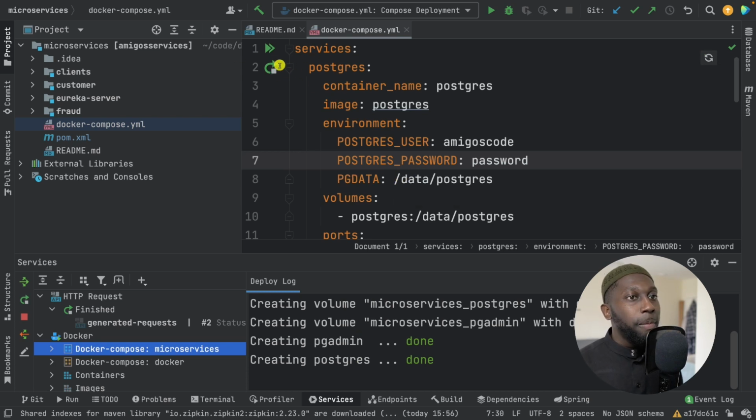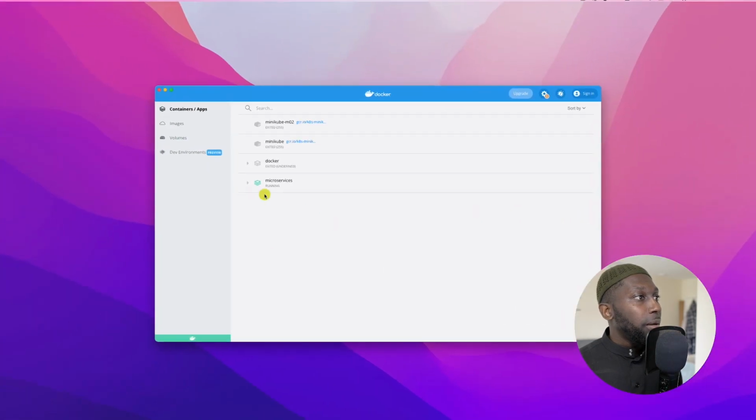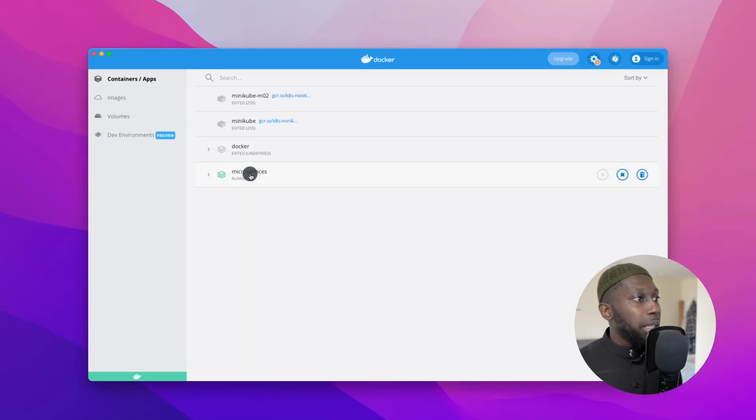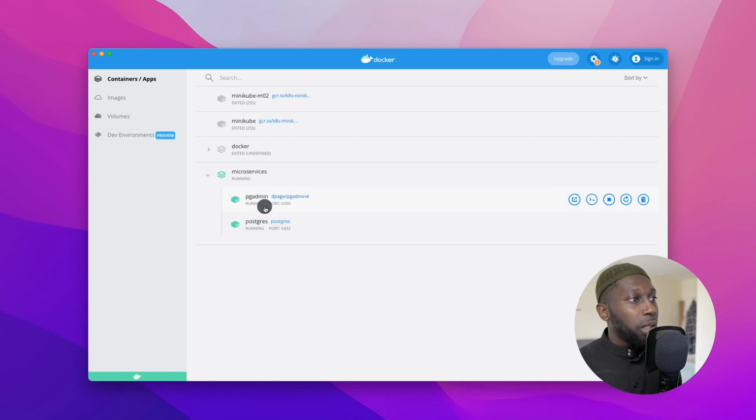Now, let me just run this from here, and you can use docker compose up if you want, but within IntelliJ, I've got the Ultimate Edition, and the integration is quite nice, to be honest. So now it's up and running, and let's open up Docker Desktop. And in here, have a look. We have microservices, which is the name of my project. And within it, I've got PGAdmin, which is running in here. And also have a look, Postgres and the ports as well. Here, obviously, you can open in browser, you can bash into it, execute a shell command inside of this container, you can restart, and you can also delete.